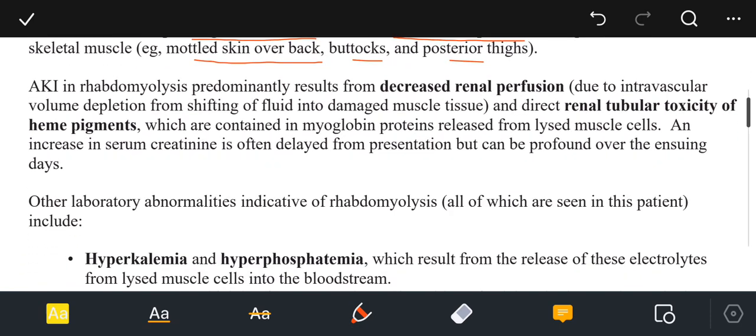Acute kidney injury in rhabdomyolysis predominantly results from decreased renal perfusion due to intravascular volume depletion from shifting of fluid into the damaged muscle tissue, and direct renal tubular toxicity of heme pigment, which is contained in the myoglobin proteins released from the lysed muscle cells. An increase in the serum creatinine is often delayed from presentation but can be profound over the ensuing days.